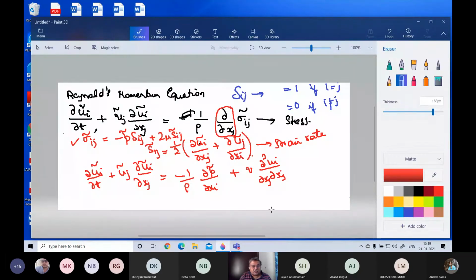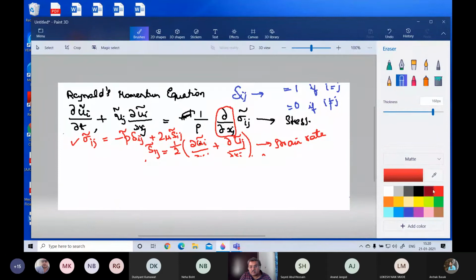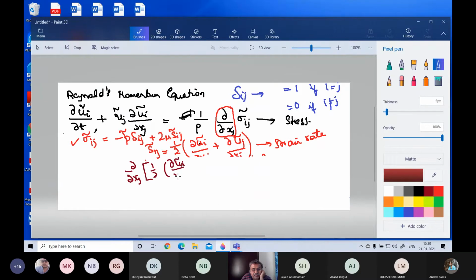There's no space to write, so let's take some other color. Okay, so it becomes dou by dou xj of half dou ui by dou xj plus dou uj by dou xi.